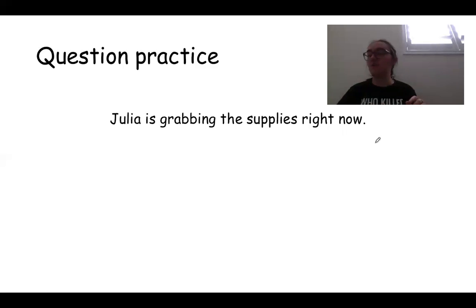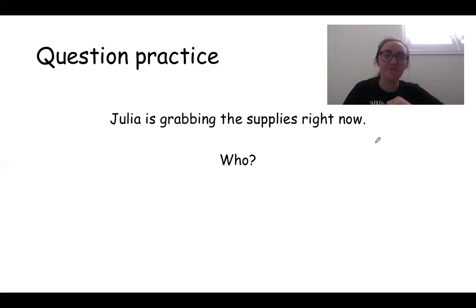She's grabbing. So in English, when we say someone is getting something or somebody is taking something, you can say grab. Oh, I grabbed a snack, or I grabbed lunch, right? I'm grabbing dinner. When we say grab, it just means to go get or to take. It's something that a lot of native English speakers use instead of saying take or get. So Julia is grabbing the supplies right now.